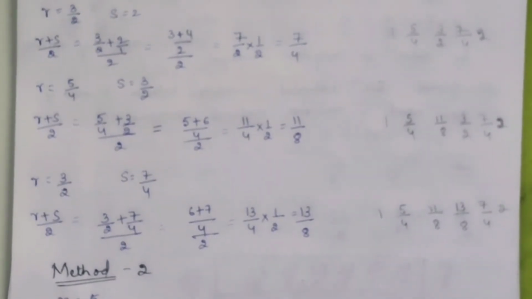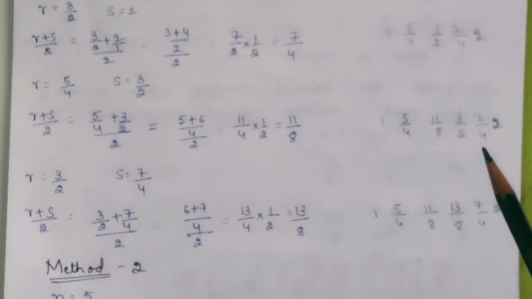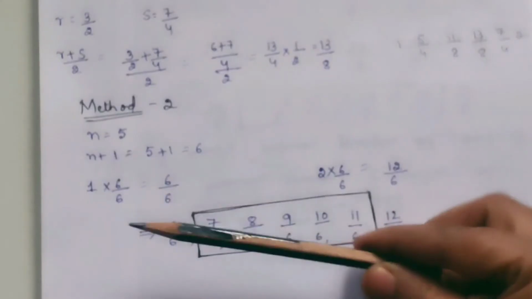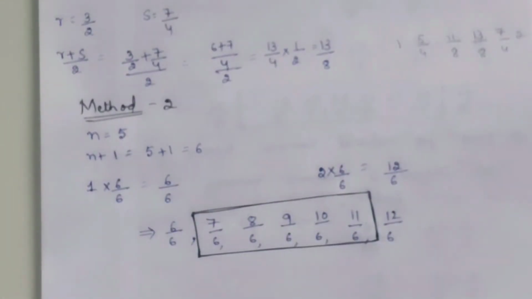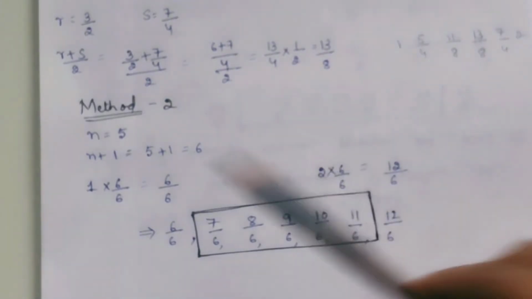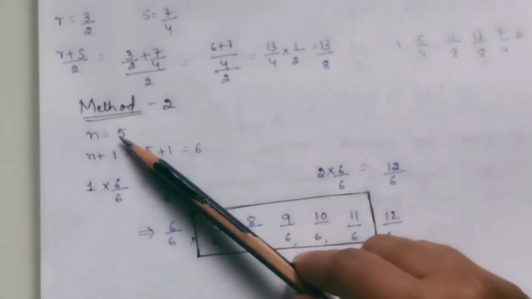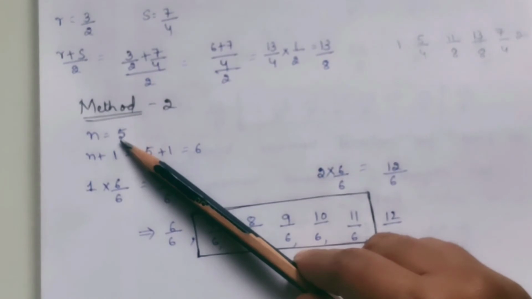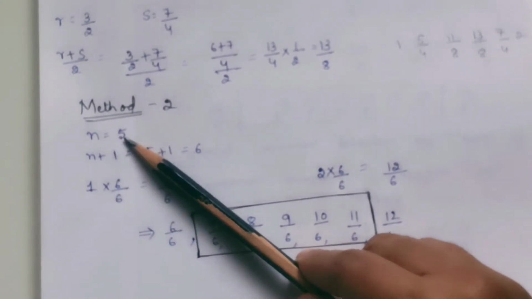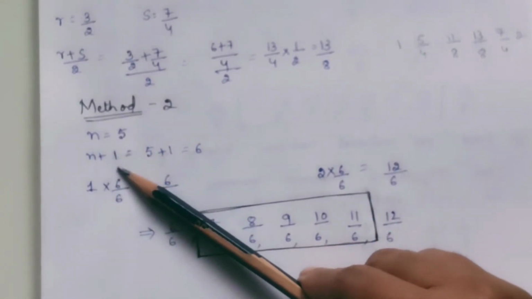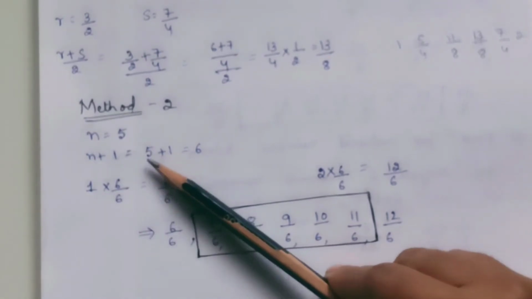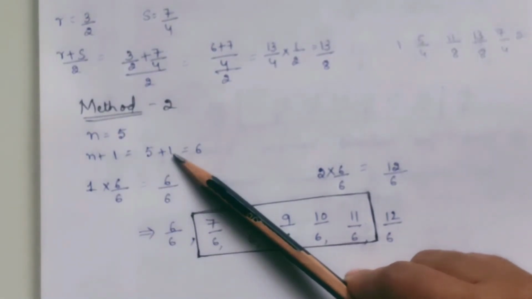We'll go for the next, easiest method. You are supposed to find 5 rational numbers. Now what you have to do? Take n as 5. To that 5, add 1. What will you get? 5 plus 1, you will get 6.